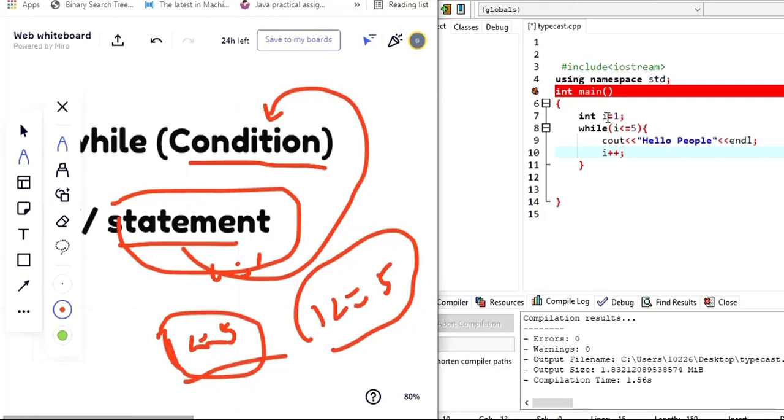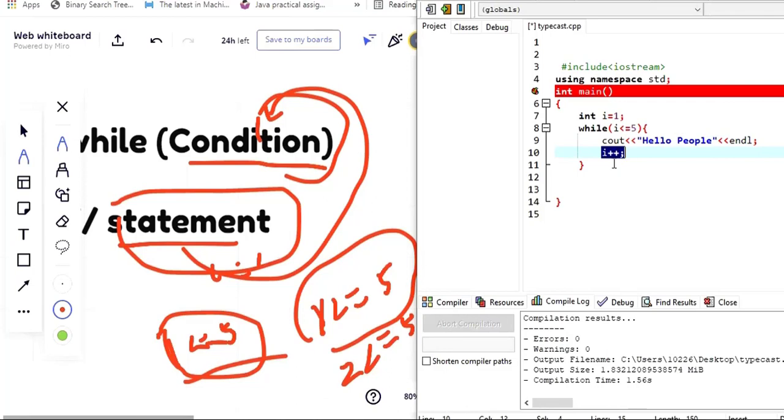What is the I value initially? 1. When you increment the I value, 1 will become 2. Now 2 less than or equals to 5, right? Now again it will check the condition. 2 less than or equals to 5, it will print again. I value will be incremented. I value will become 3. 3 less than or equal to 5. Again this statement will be printed. Again I value will be incremented. 4, 5. It will print the hello people.